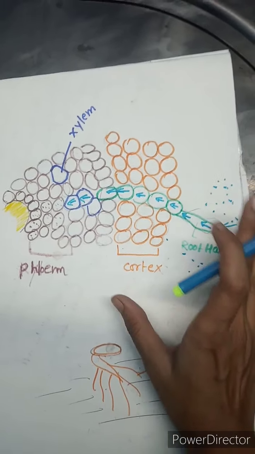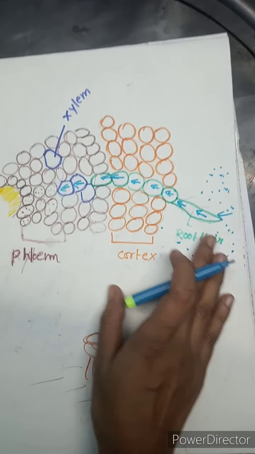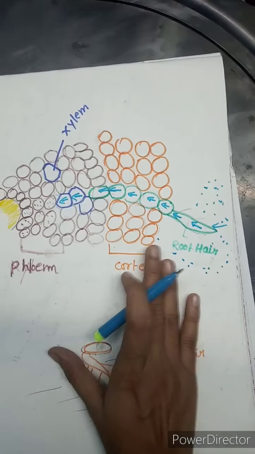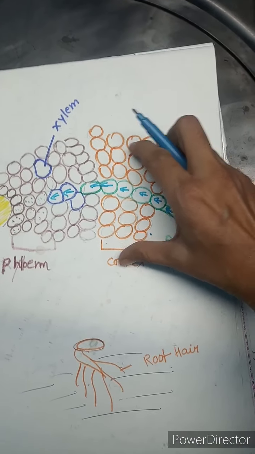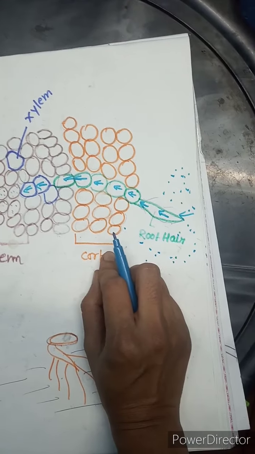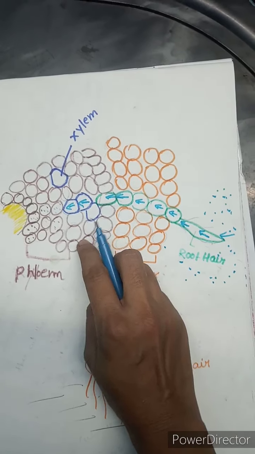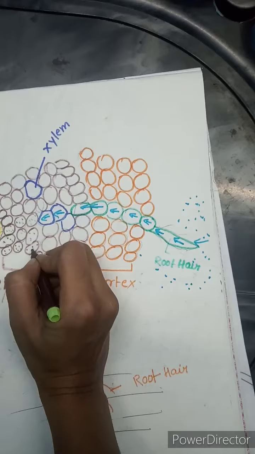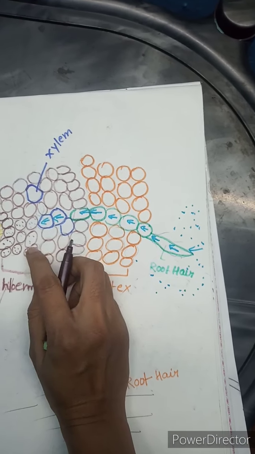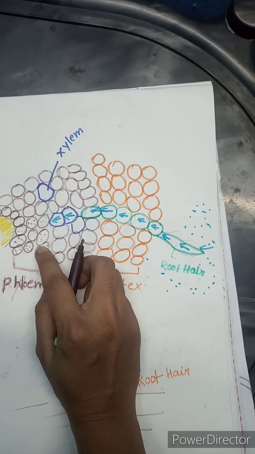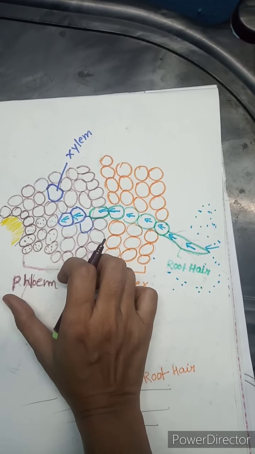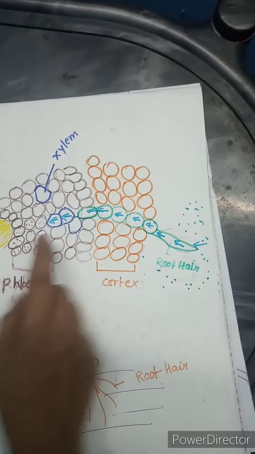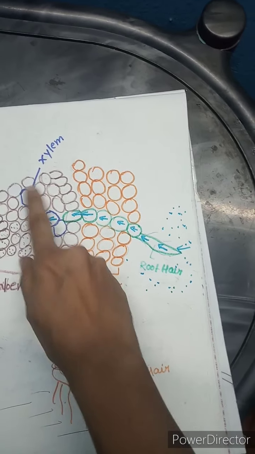Before understanding the process of osmosis and the transportation of water in the plant, we shall understand its structure. This orange part which you are seeing is called the cortex. This brown part is called the phloem. Seeing the perforations, the sieve plate, you can understand that it is a part of phloem. So these brown ones are the phloem and these are the xylem.